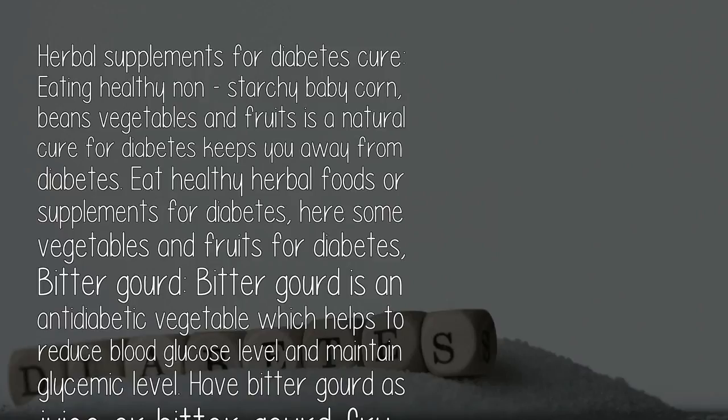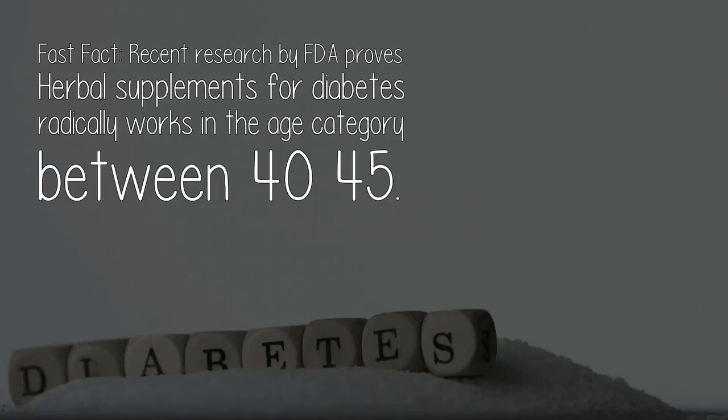Here are some vegetables and fruits for diabetes. Bitter gourd. Bitter gourd is an anti-diabetic vegetable which helps to reduce blood glucose level and maintain glycemic level. Have bitter gourd juice or bitter gourd fry. Fast fact: recent research by FDA proves herbal supplements for diabetes radically work in the age category between 40-45.